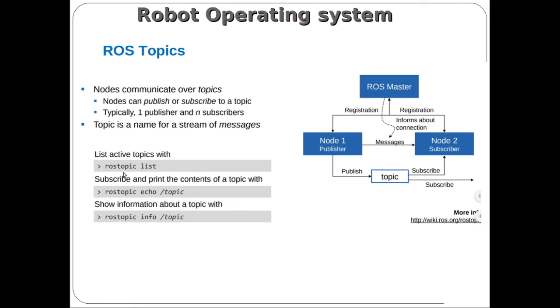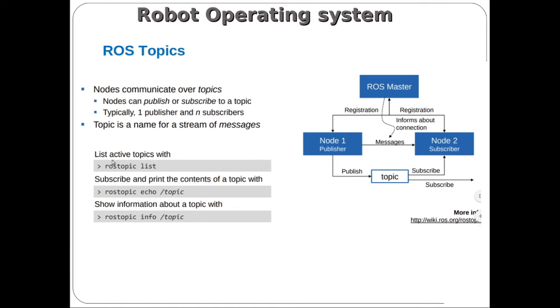If you want to see the type of message or the information sent over the topic in the robot operating system, we have some common ROS commands.